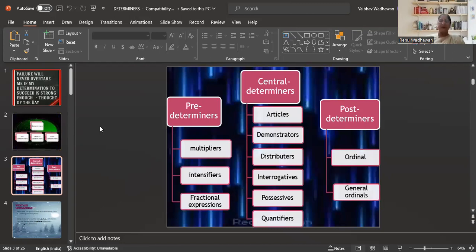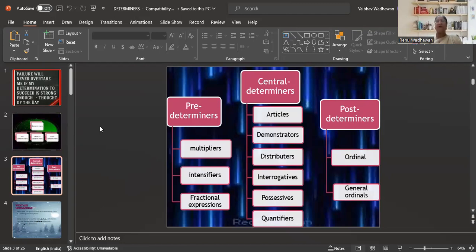Predeterminers means multipliers, intensifiers, and fractional expressions. Multipliers are twice, thrice, 4 times, 5 times. Intensifiers are such as all, few, some, much, many. And then come the fractional expressions: 1 by 2, 3 by 4, 5 by 6, 7 by 8, 8 by 9, 15 by 20, that way. These all are fractional expressions.